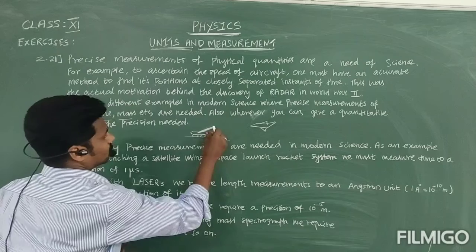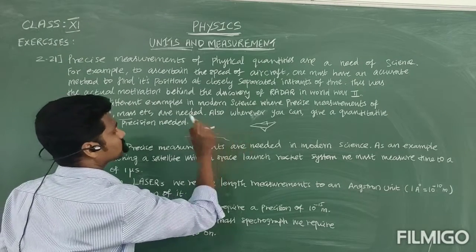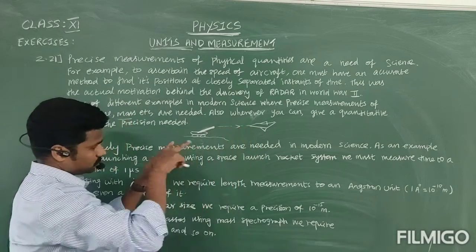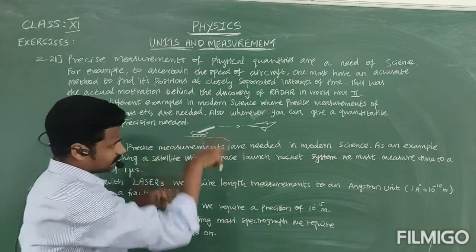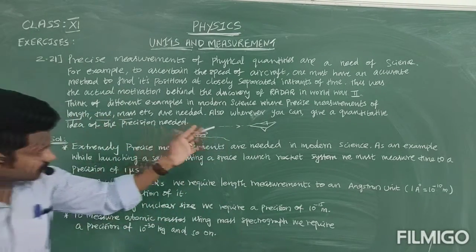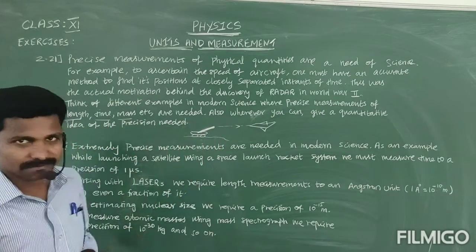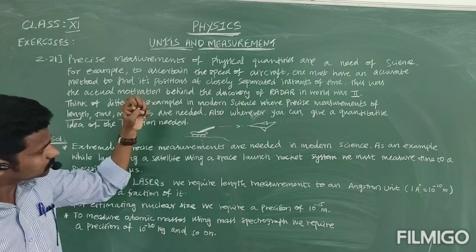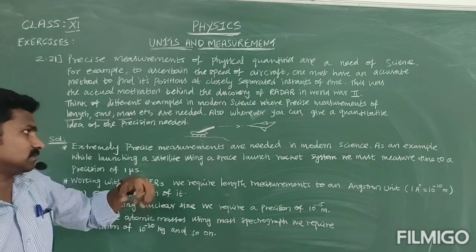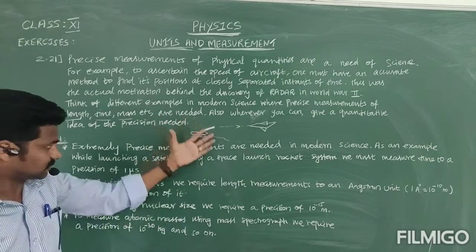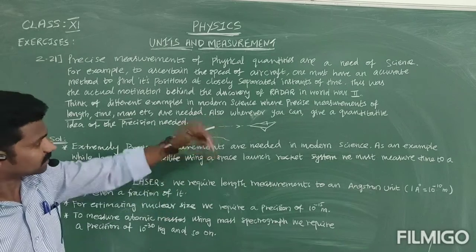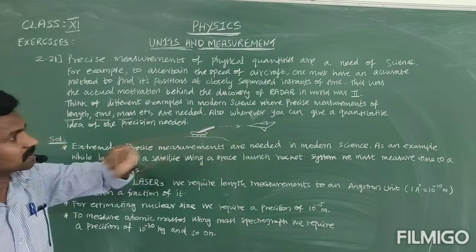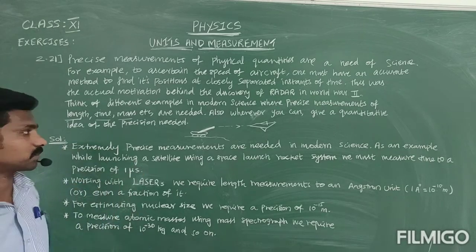It should reach a particular time here. It should hit the other country's aircraft at that particular time. So at what time you have to fire this bullet from the gun or the tank, or otherwise some bombs or something. So here the timing measurement is very important, the position measurement is also important.